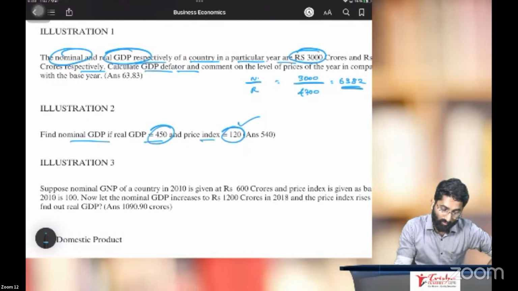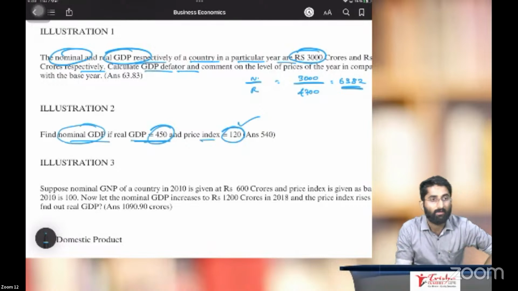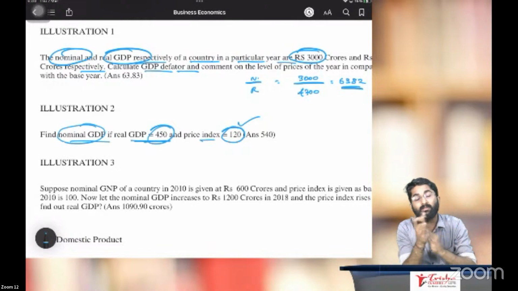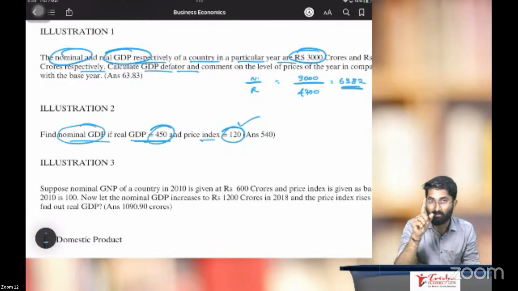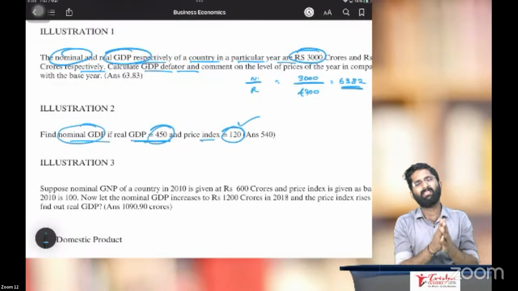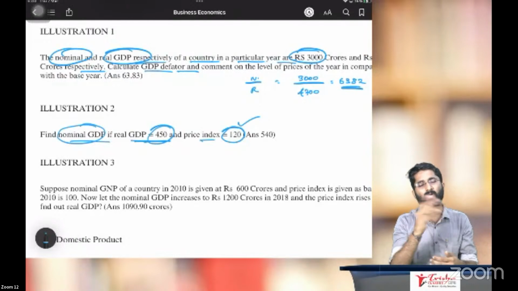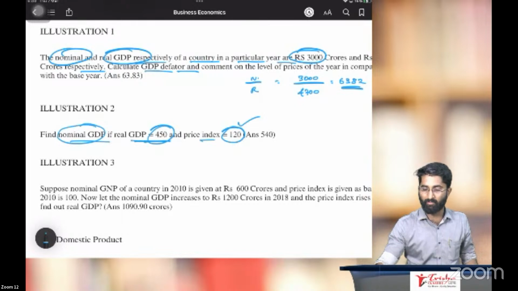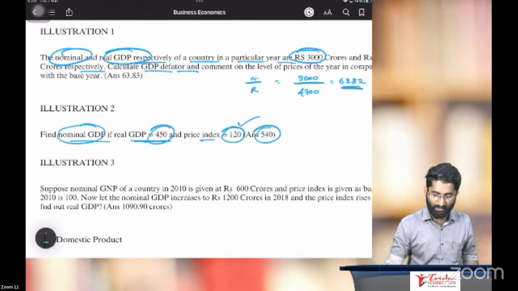Find the nominal GDP if real GDP is 450. There is a 20% increase in the nominal GDP from real GDP. Very simple. 450 plus 20%. Real GDP 450 plus 20%, answer is 540.